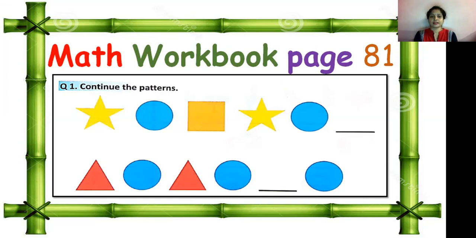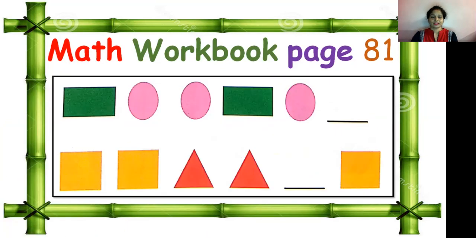Now look at this thing. Star, circle. What comes next? Square will come. Good. Now look at the next one. Triangle, circle. Triangle, circle. So what will come according to the pattern? Right. A triangle will come. So by drawing these 2 pictures, you have completed the pattern.